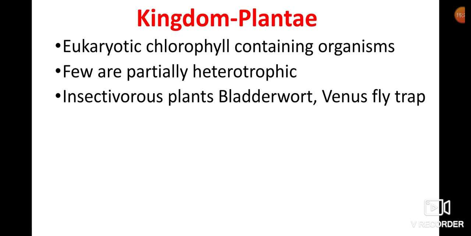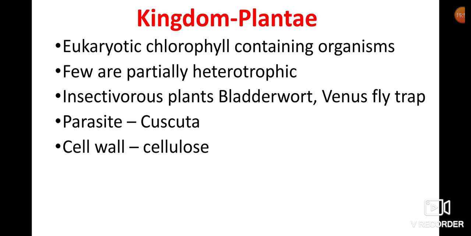Some are partially heterotrophic, and some are parasites like Cuscuta. Cuscuta is a complete stem parasite. Cuscuta, Viscum, Loranthus, Balanophora, Striga, Santalum are all parasitic members on other plants.